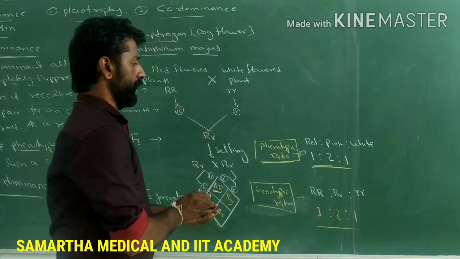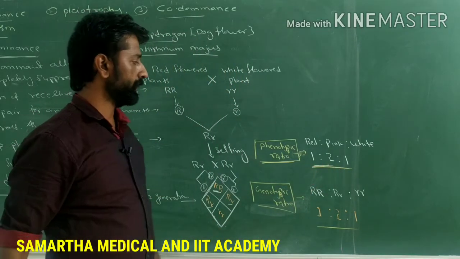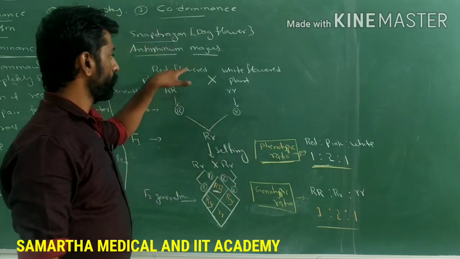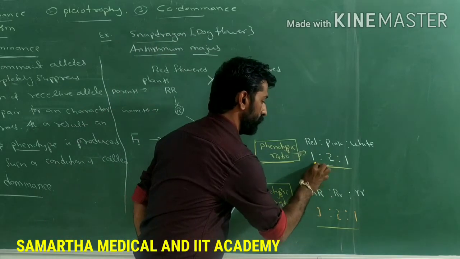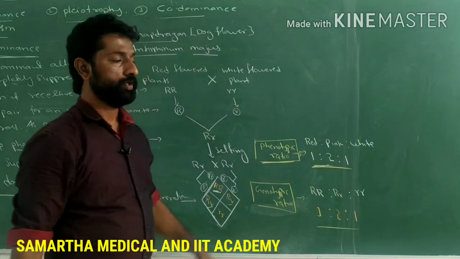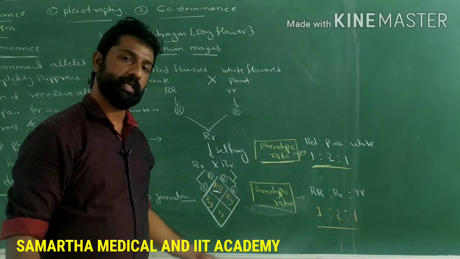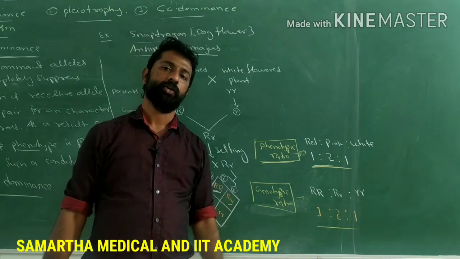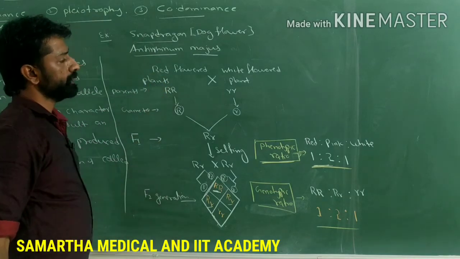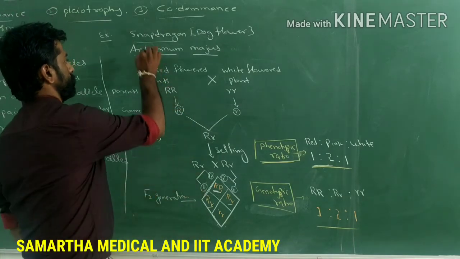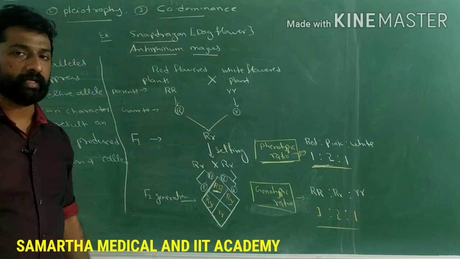See, this is how there is an exception or deviation from the Mendelian principle. According to the Mendelian principle, the phenotypic ratio of a monohybrid cross should be 3:1. But the 3 is split into 1:2 first, then 1. So instead of 3:1, 1:2:1 is found to be the phenotypic ratio, and the genotypic ratio is the same as that of the Mendelian cross, that is 1:2:1. So this is the concept of incomplete dominance, and that was observed in snapdragon or the dog flower, whose scientific name is Antirrhinum majus.